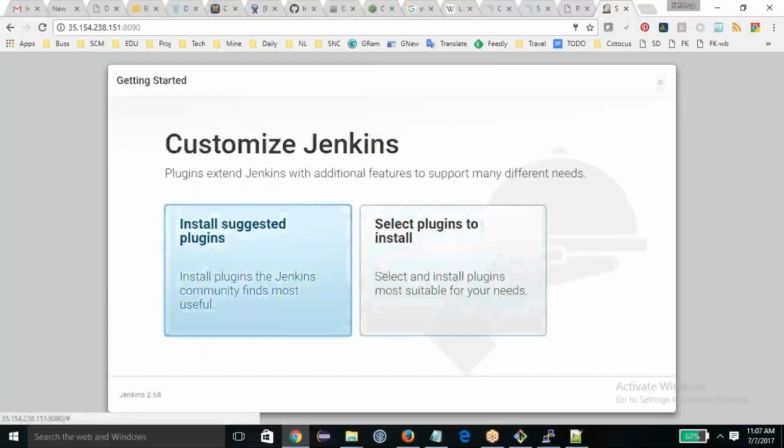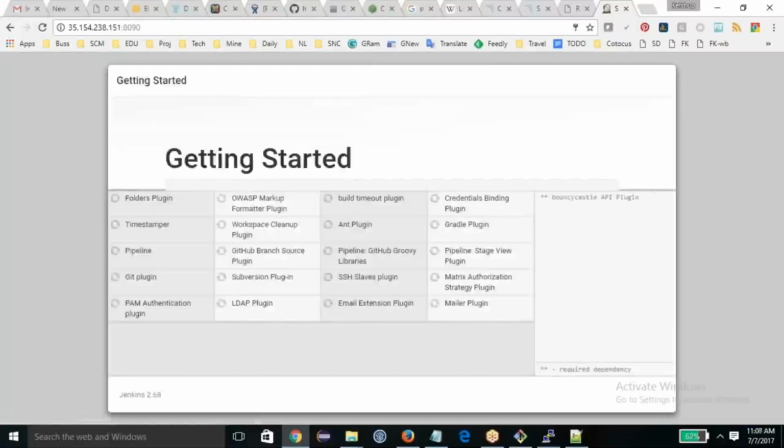Select installation of suggested plugins. These plugins come by default.